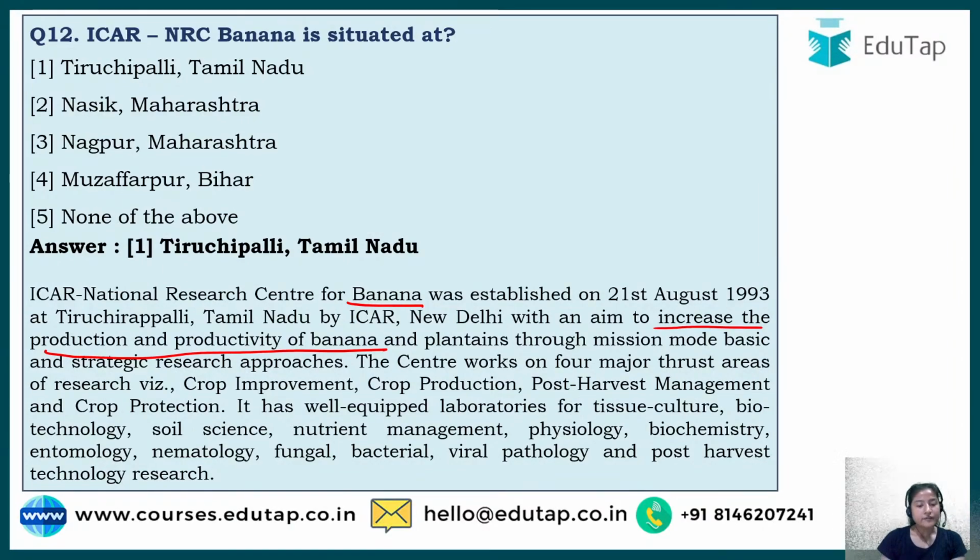Okay. Apart from that, what does it focus on? It focuses on crop improvement, crop production, post-harvest management. What is post-harvest management? Harvesting means when the particular maturity stage of crop that we require is reached, we cut that down, right, for selling purpose or for consumption or whatsoever. That particular phase is called harvesting, when we cut down the crop or the grain, whatever we require. After that, what happens with it, how do we store it, what applications we do to it to preserve it, that is known as post harvest management. So it focuses on that also.